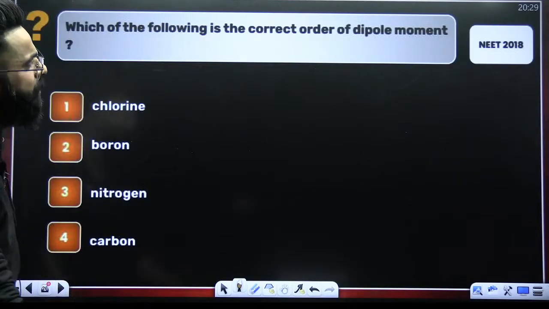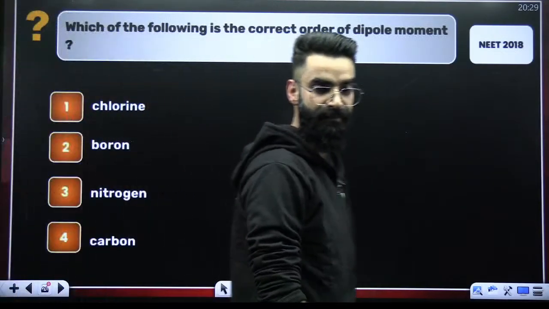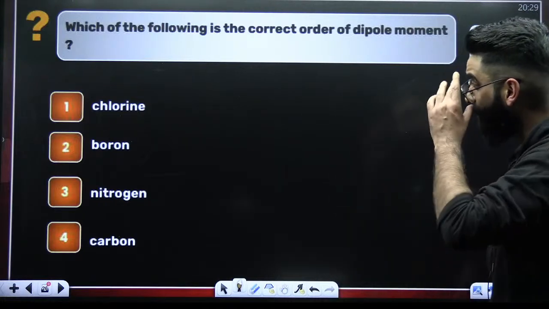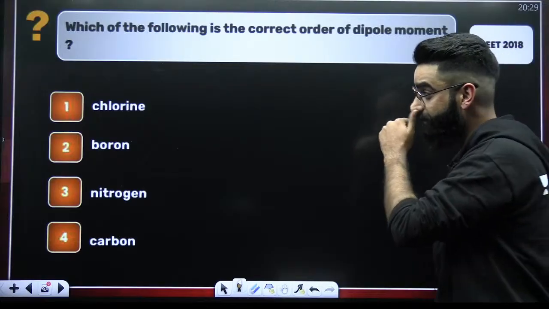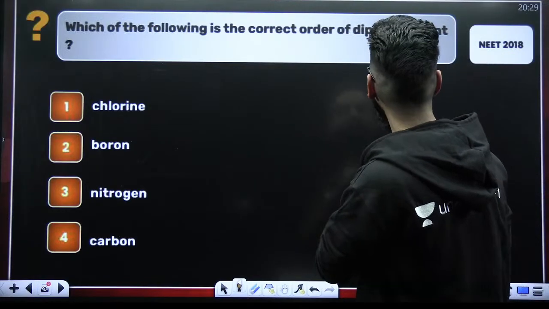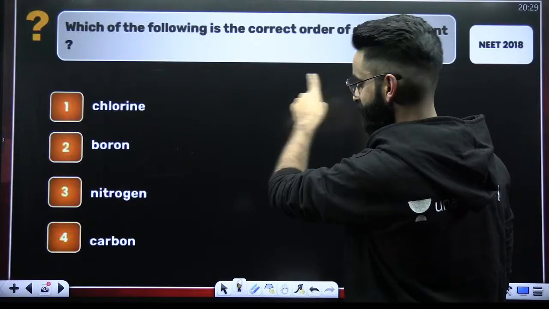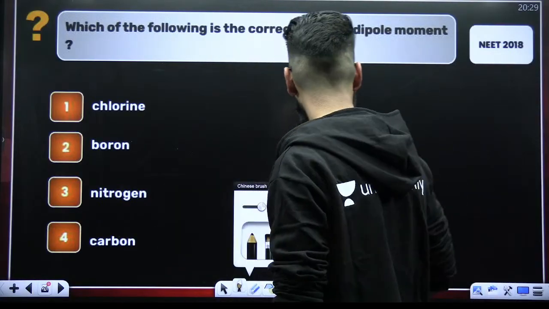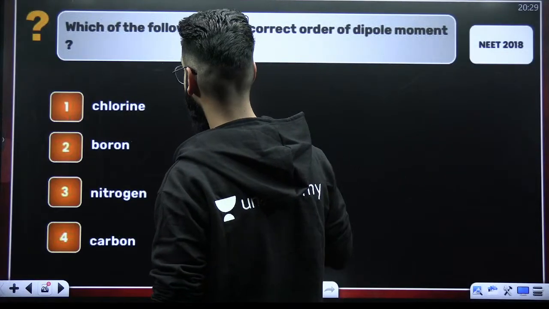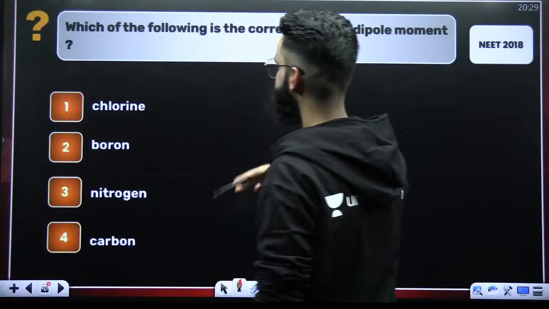The question asked in NEET 2018. Look at the question. Which of the following is the correct order of dipole moment? The question is wrong here. It should not be this. The question should be something different. I think it's a mismatch.